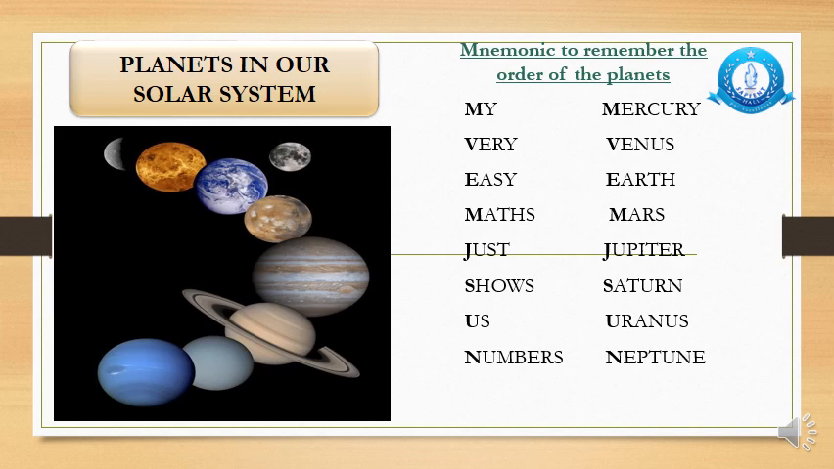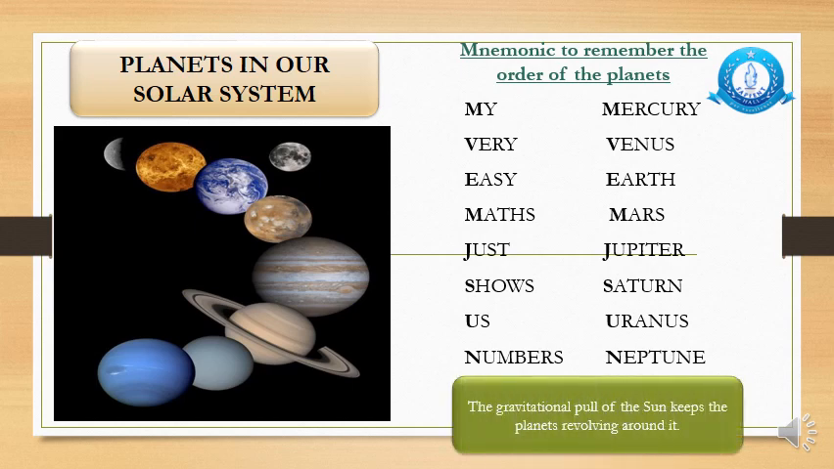Now you people have already studied that all these planets revolve around the sun in their respective orbits, and it is possible because of the gravitational pull of the sun. We know that the largest heavenly body of our solar system is the sun. So obviously the larger the body is, the more is the gravitational pull of that particular object. So the sun has the strongest gravitational pull, which keeps the planets revolving around it in their respective orbits. That is the reason they do not leave their orbits and keep on revolving around the sun.